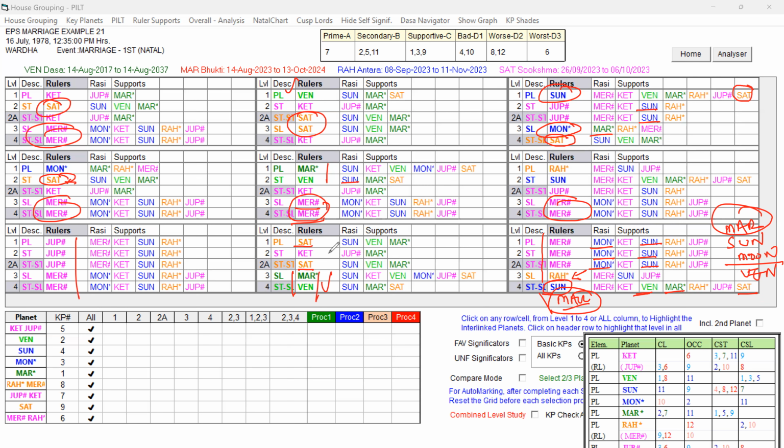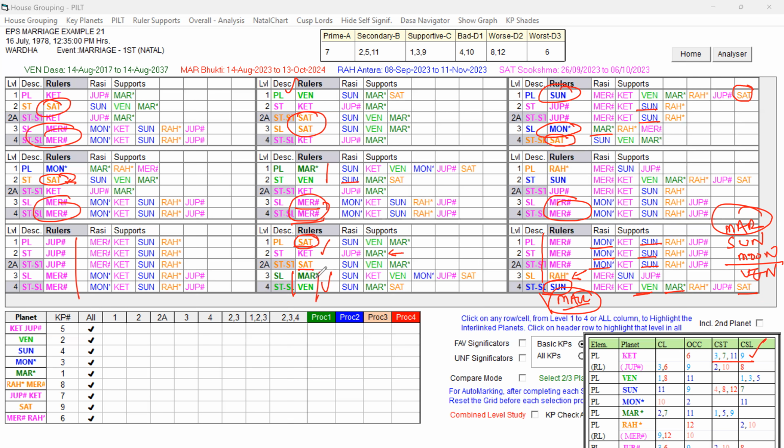Here you can see Saturn is weak, but only at the starting, right, in the source. It is not forming a ruler link to the star lord. The star lord is not influenced by Saturn. To a level, yes, it is reducing the strength. What about Ketu? Ketu is a supportive key planet because you can see Ketu having a 3, 7, 11 or 9 is good only. It is good at the star level, though it is pink shade, but favorable on the higher side.